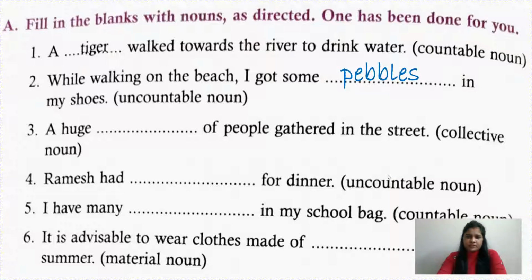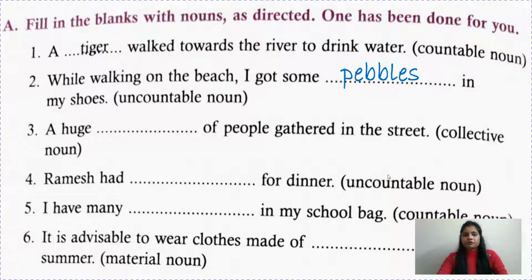So I have written here pebbles. You can write stones or any other thing. Sand also, because when you go to the beach, the most common thing there is sand. A huge mass of people gathered in the street. You have to fill here a collective noun.